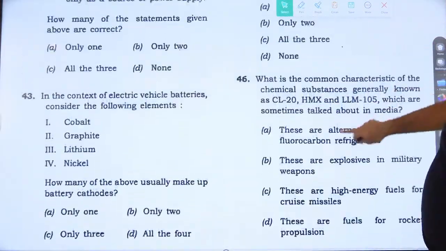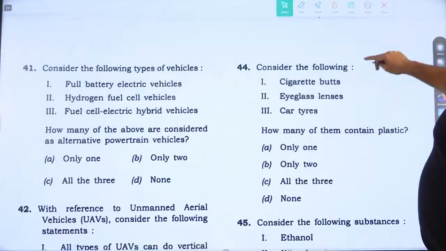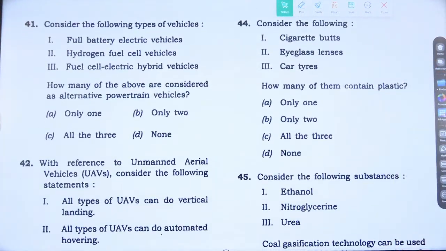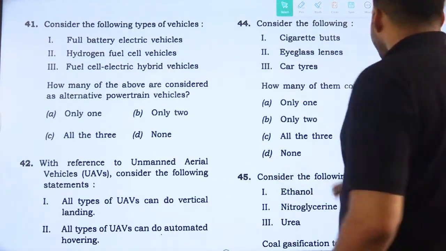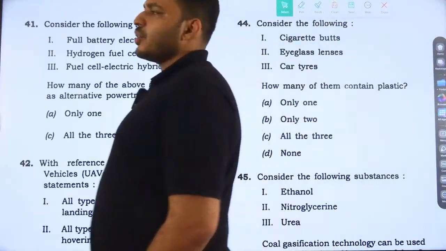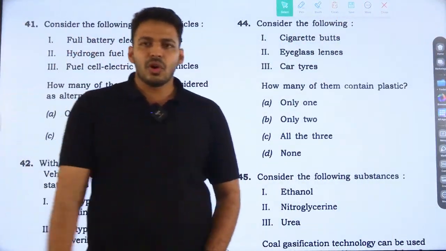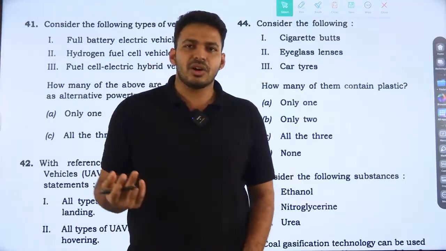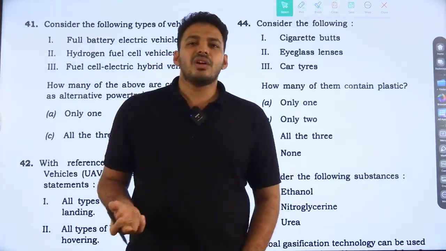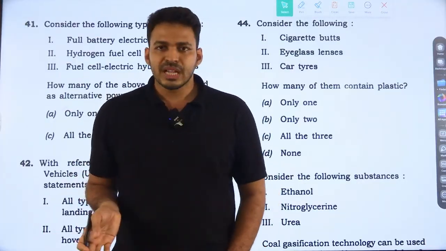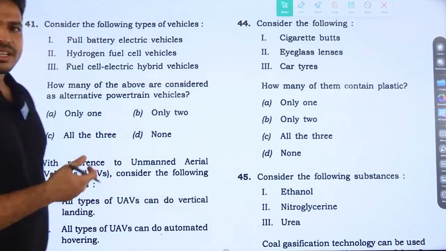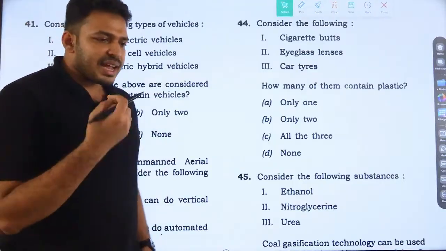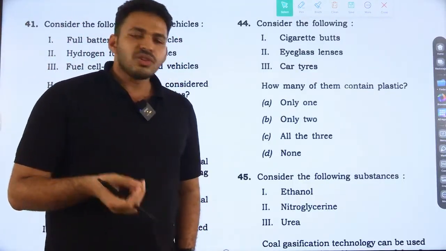Next, the 44th one. Consider the following. Again, a simple question: how many of them contain plastic? I told you in the class, if you get this kind of application question in science and technology, go for all the above. Not for questions like which of these can be used as a cathode, but if it is an application kind of question, just go for all the above.